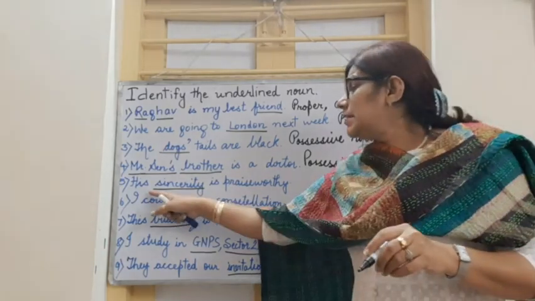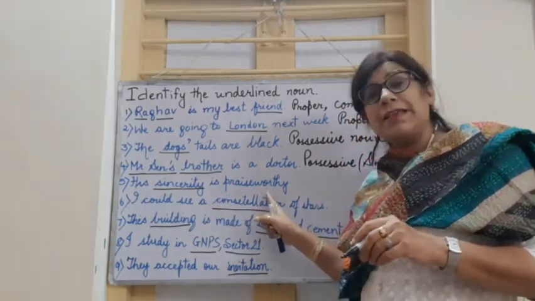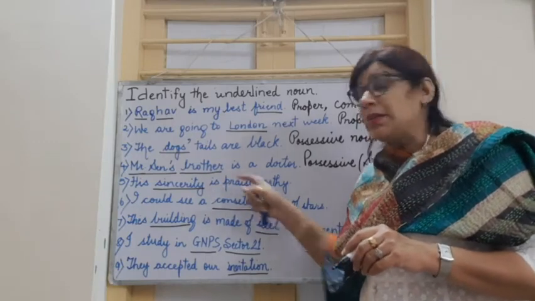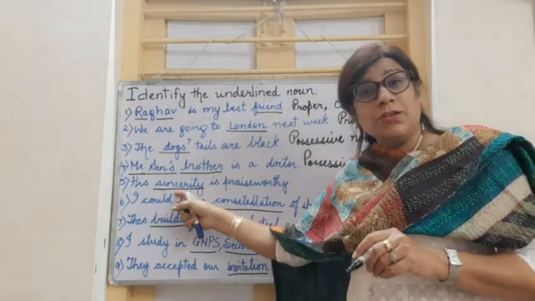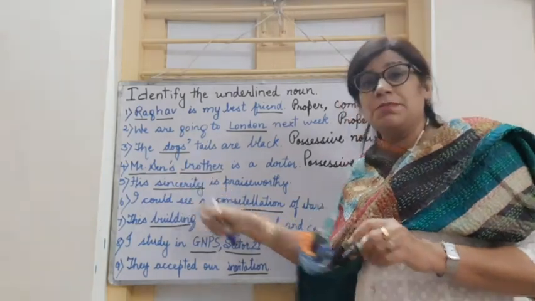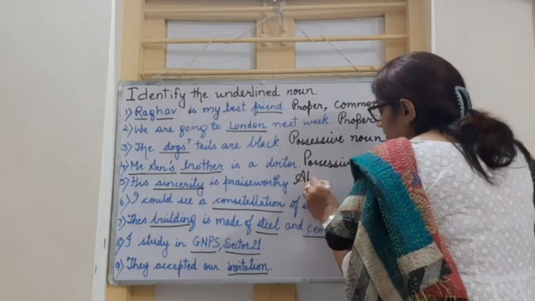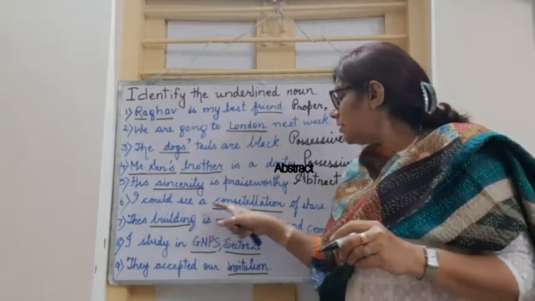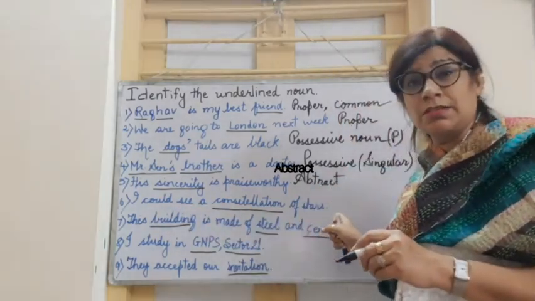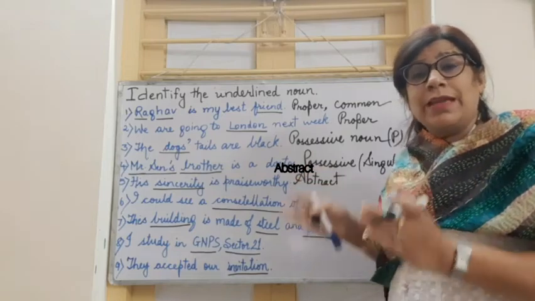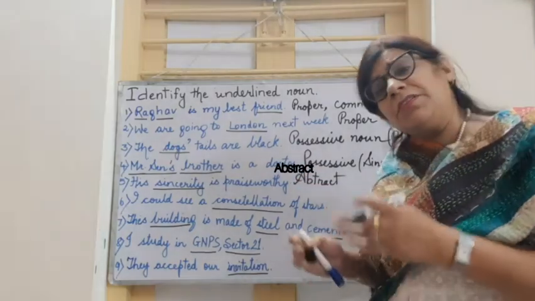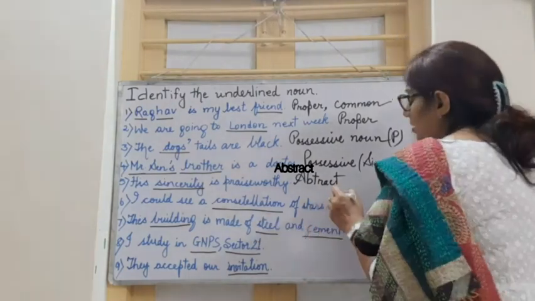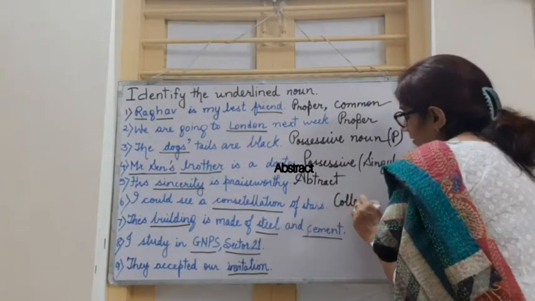The next, his sincerity is praiseworthy. We are talking about a quality of somebody. Here it becomes an abstract noun. I could see a constellation of stars. Many stars together make a constellation. Even we have a galaxy of stars. So here constellation is a collective noun.